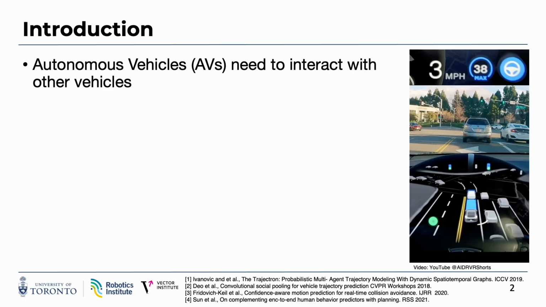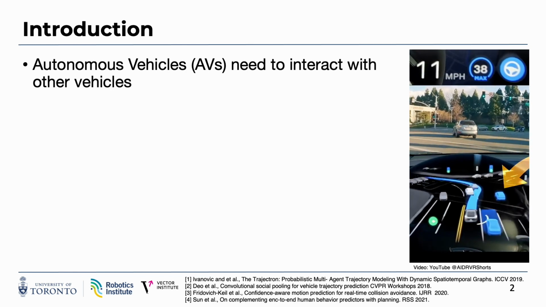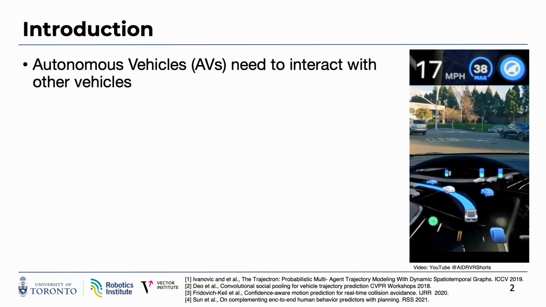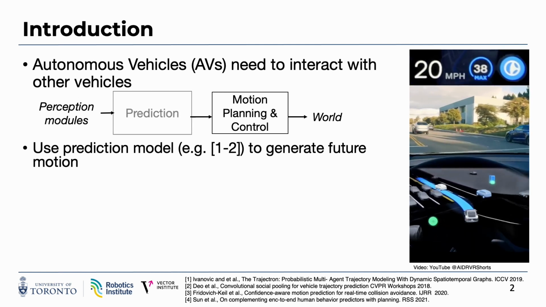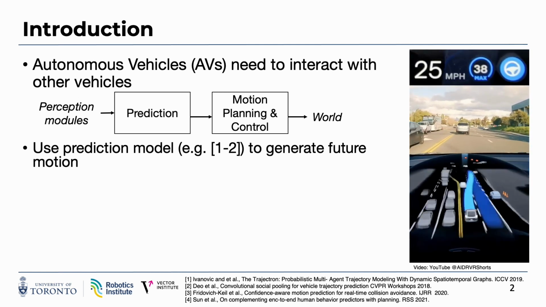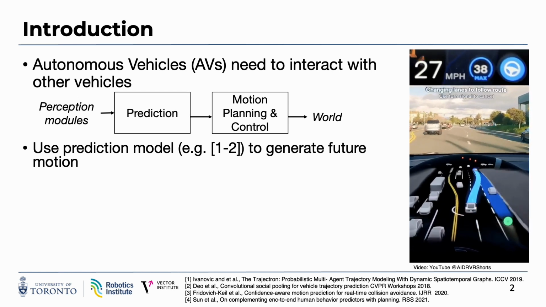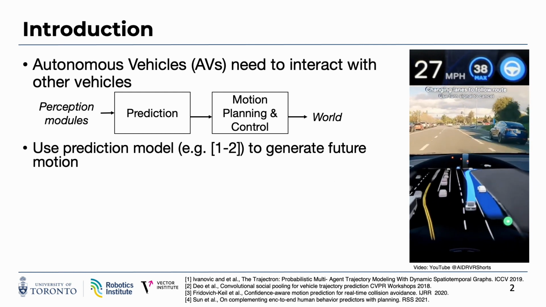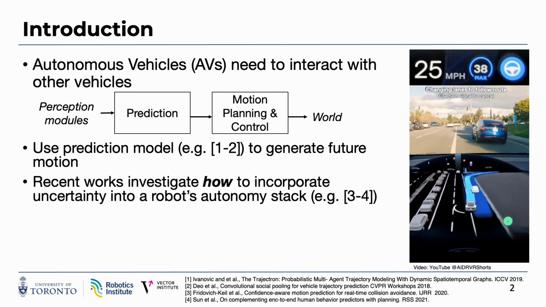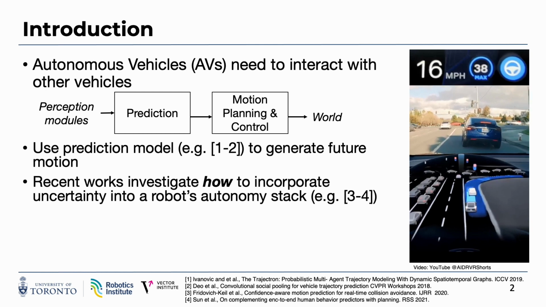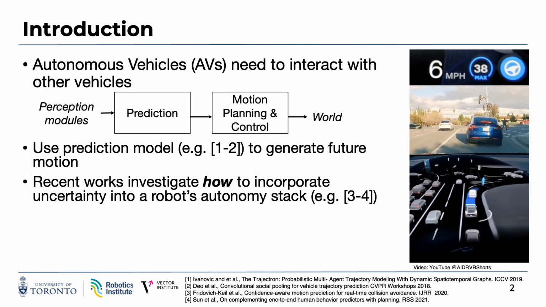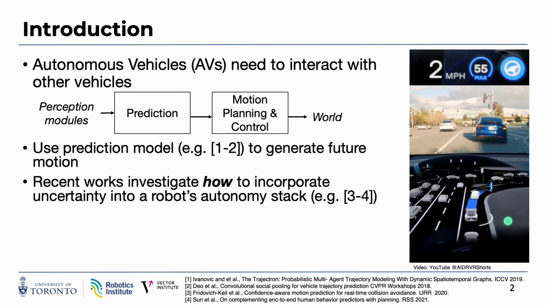Autonomous vehicles need to interact with other vehicles in order to do many driving tasks, such as changing lanes as shown here. As a result, most AV autonomy stacks use a prediction model to generate the potential future motion of other drivers, which they then use to plan their own motion. However, models come with uncertainty.